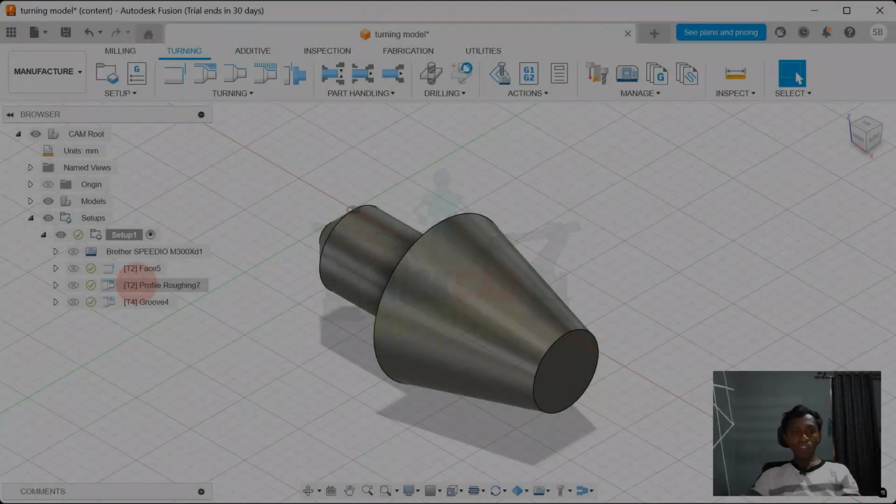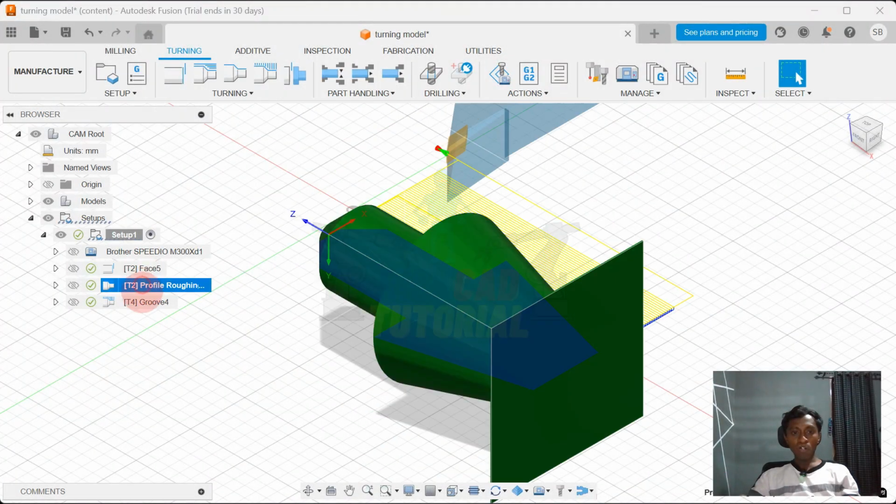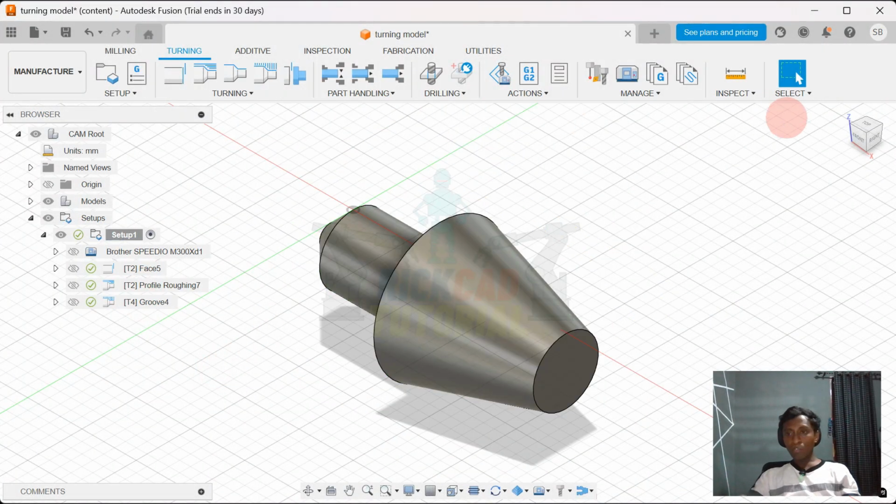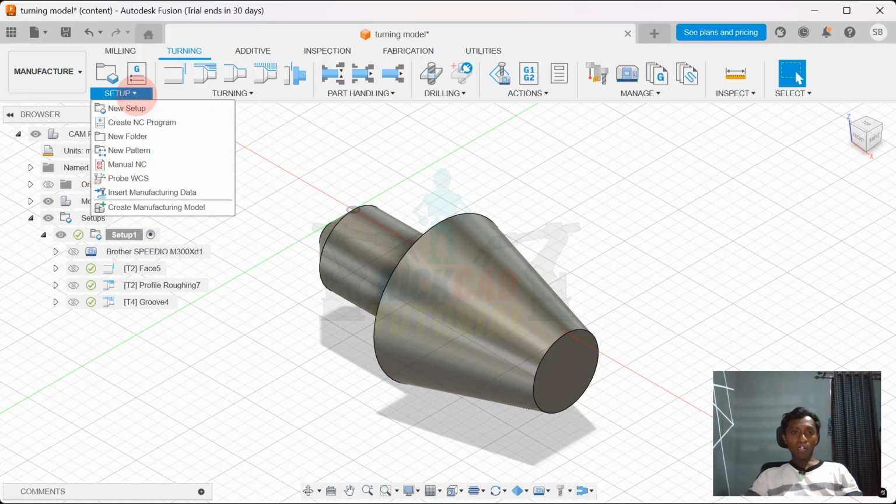Okay, you already have the pre-process of the turning mode or turning process. So let's start to make the input.